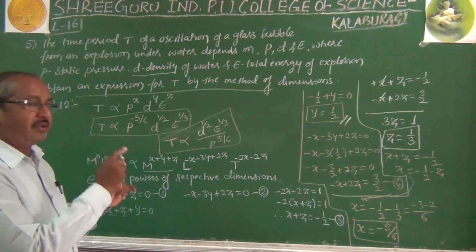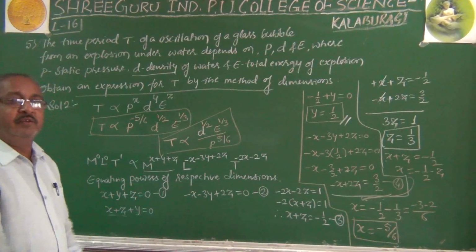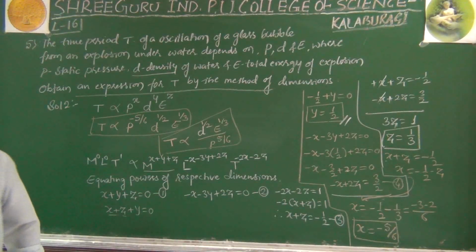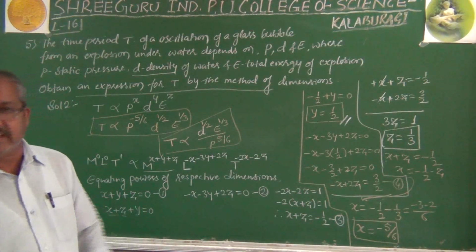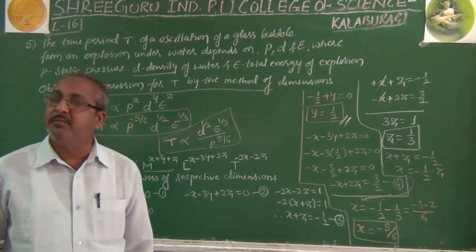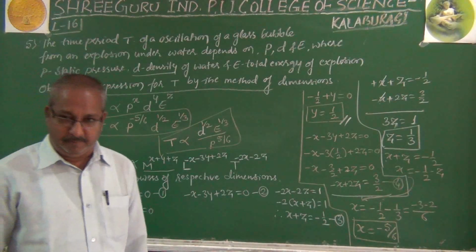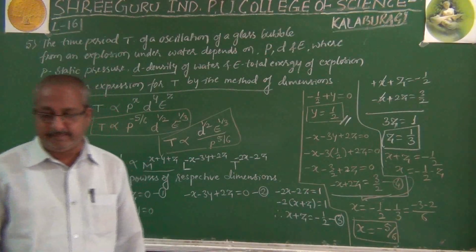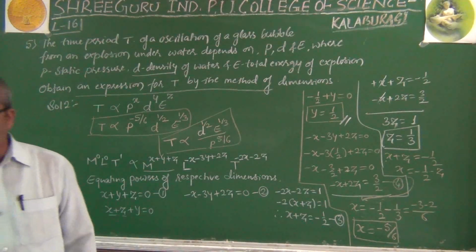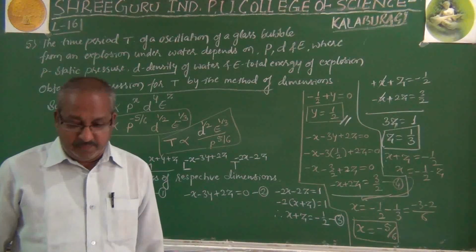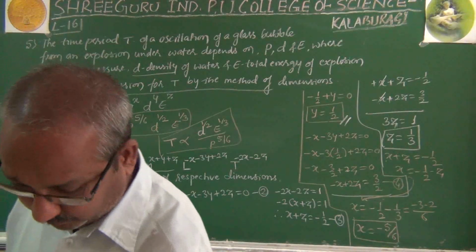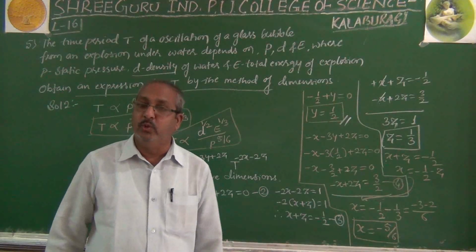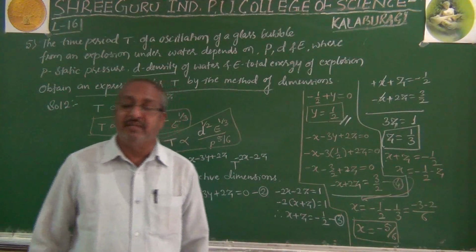If you become perfect with this type of question, then you can solve other questions easily. Just as I gave yesterday, two questions: find the relation between time period of a simple pendulum, which depends on length and acceleration due to gravity, and show that the pressure P is directly proportional to surface tension divided by radius.